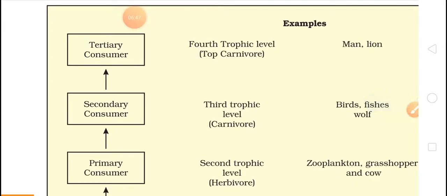Come to the third trophic level. It is the secondary consumer, and it will be carnivores like birds, fish and wolf. And then we have tertiary consumers, that will be top carnivores. Okay, and the fourth trophic level, like man and lion.